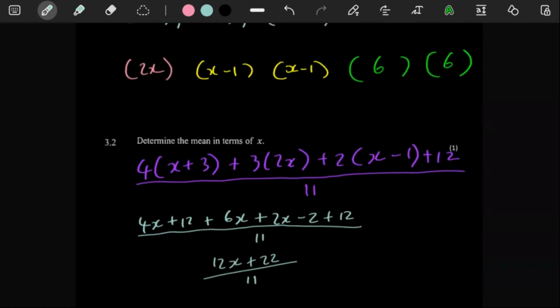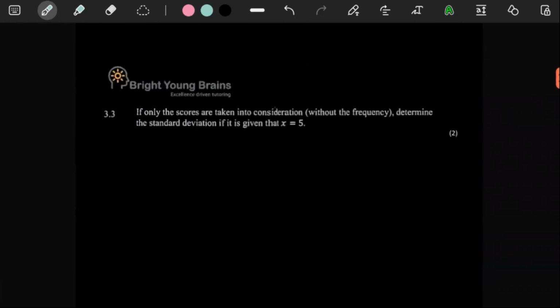Nothing looks out of the ordinary. Yeah, nothing looks out of the ordinary. But anyways, let's just move on with our question. So it says here 2.3, right?